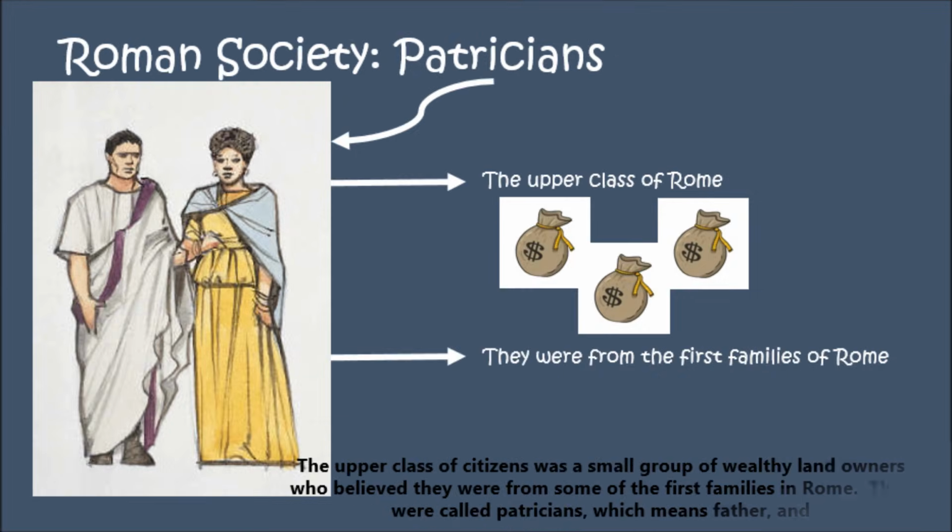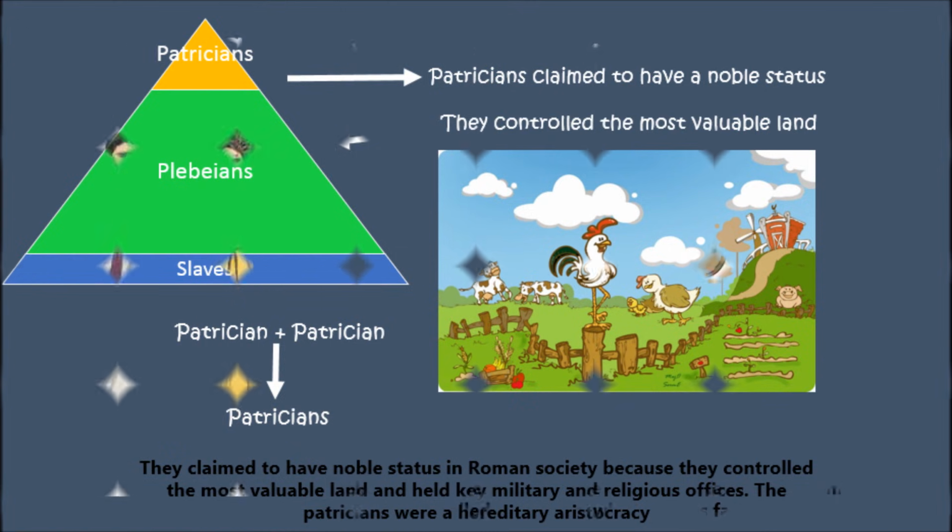The upper class of citizens was a small group of wealthy landowners who believed they were from some of the first families in Rome. They were called Patricians, which means father, and they claimed to have noble status in Roman society because they controlled the most valuable land and held military and religious offices. The Patricians were a hereditary aristocracy.